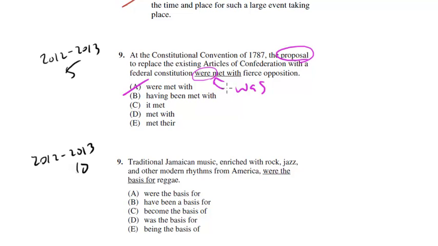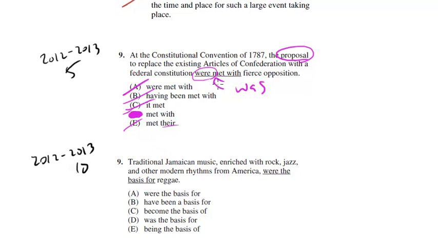Having been met with fierce opposition, that's awkward, wordy. Might even be a fragment. C, it met, well, this is a run-on. At the Constitutional Convention of 1787, the proposal to replace the existing Articles of Confederation with a federal constitution, it met with fierce opposition. It's a horrible mess. No way. How about D, met with? The proposal, blah, blah, blah, blah, met with fierce opposition. Sure. E: The proposal met their fierce opposition. That's strange. Where's the there coming from? What's the noun that's replacing? Not at all clear. So D is the best answer here.